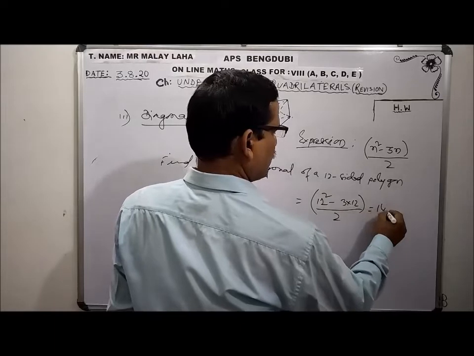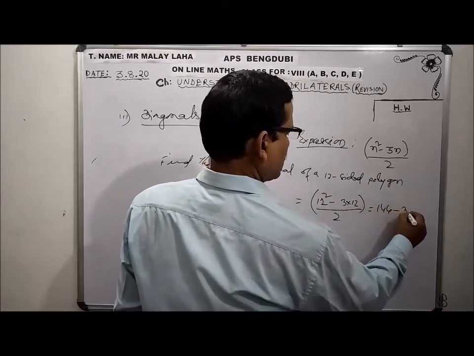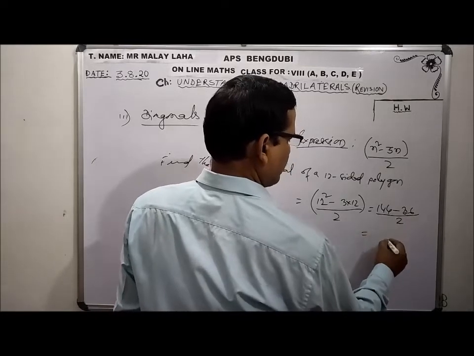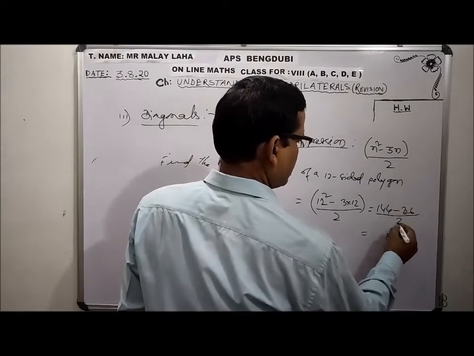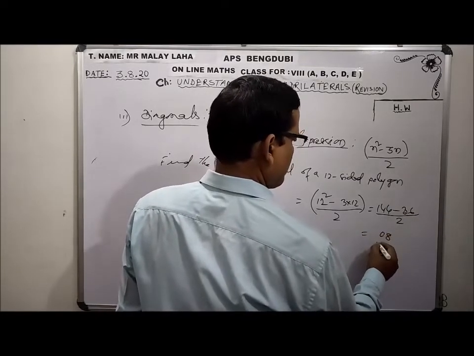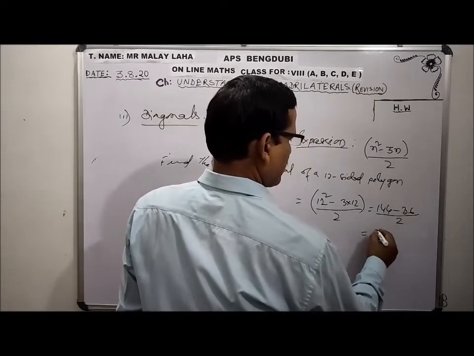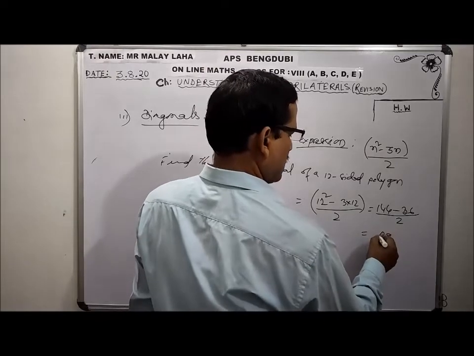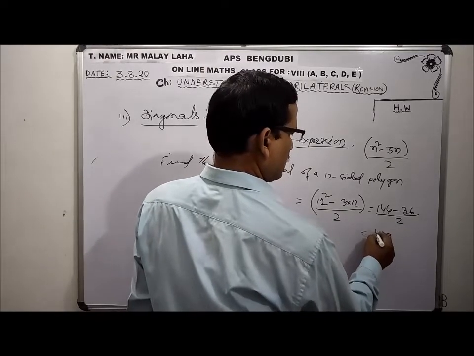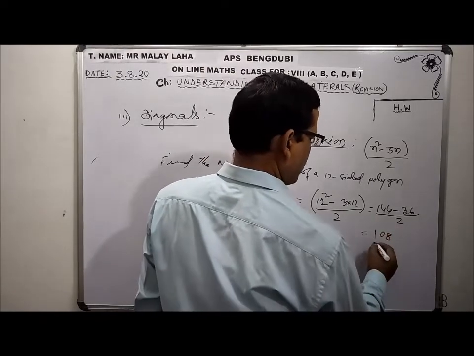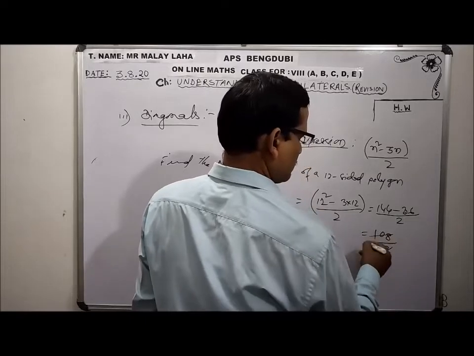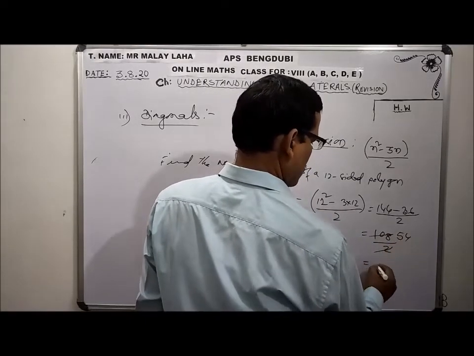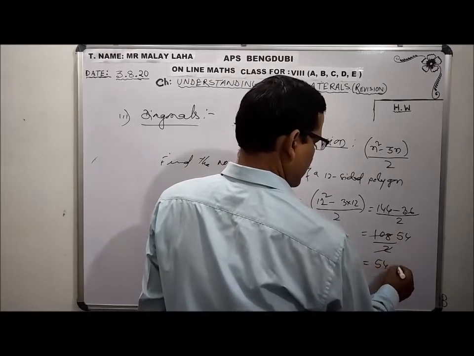So 12 square is 144, minus 36, by 2. If I subtract, it will be 108, and then 108 by 2. If I cut, 5, 4, so 54 diagonals.